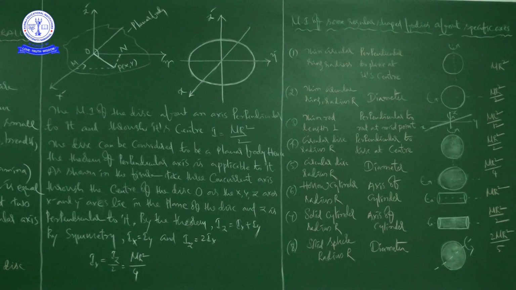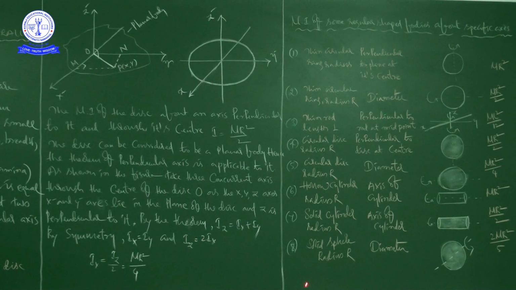You have to understand the factors on which moment of inertia depends, and you can experience that here. If you take a solid cylinder about the same axis as in the hollow cylinder, the moment of inertia becomes MR square by 2.